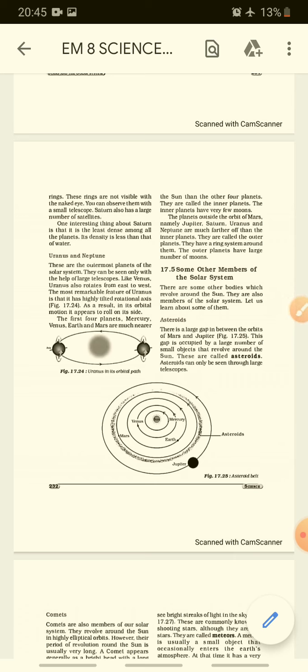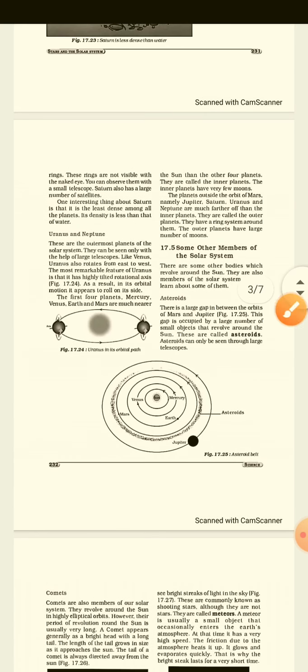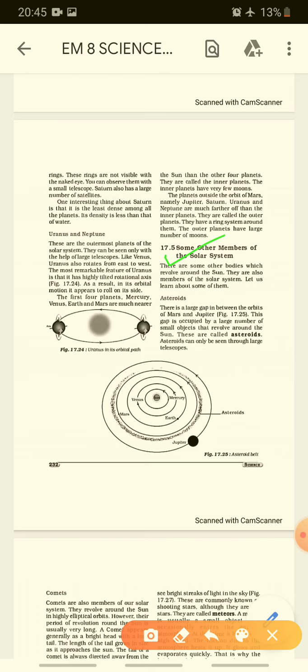Now we will be discussing the other members, the celestial bodies like asteroids, comets, meteoroids and meteors. They are the other members of the solar system. Let's discuss one by one. There are some other bodies which revolve around the sun. In the same way as the planets, these are also members which revolve around the sun. They are also members of the solar system.